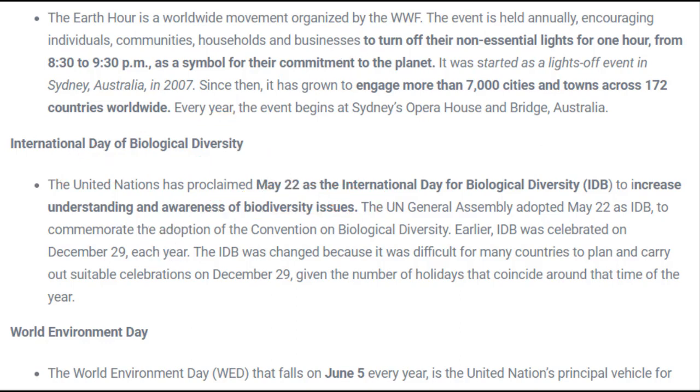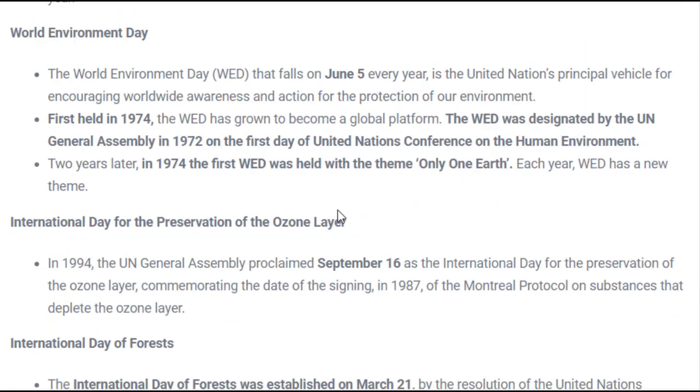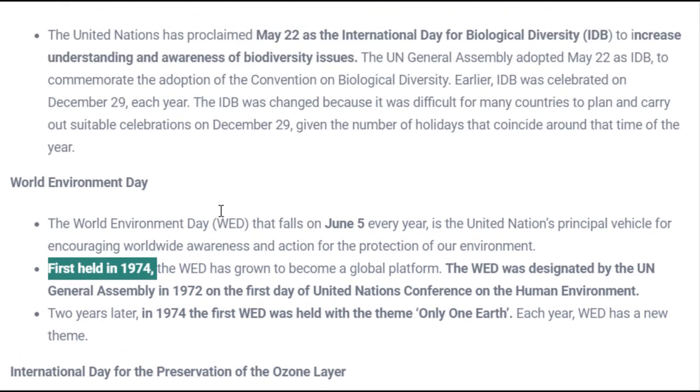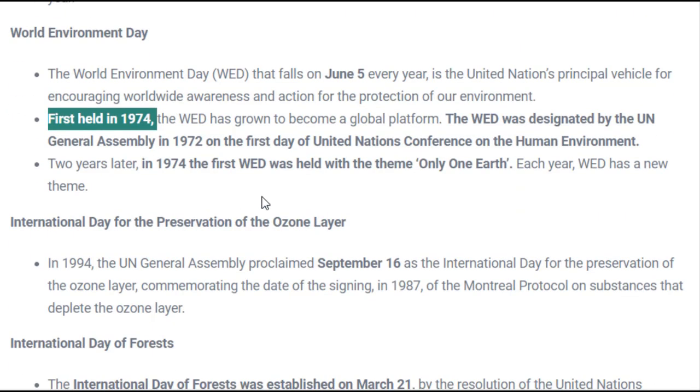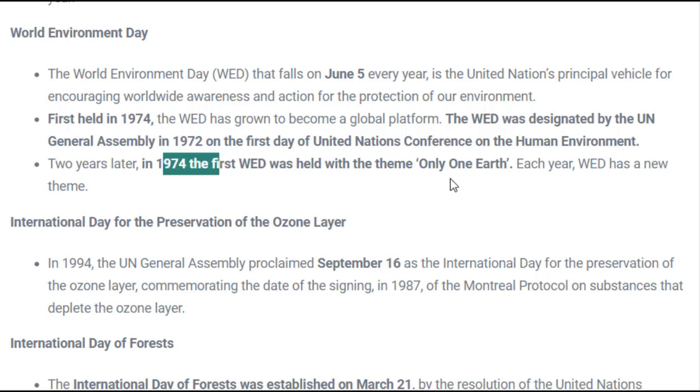Next is World Environment Day. World Environment Day is celebrated on June 5 every year, and it was first held in 1974, and every year it has a different theme. See, all the days which are celebrated once a year have some specific theme, and every time it keeps on changing. The first World Environment Day was celebrated in 1974, and at that time the theme was only One Earth, and every year it has a new theme.